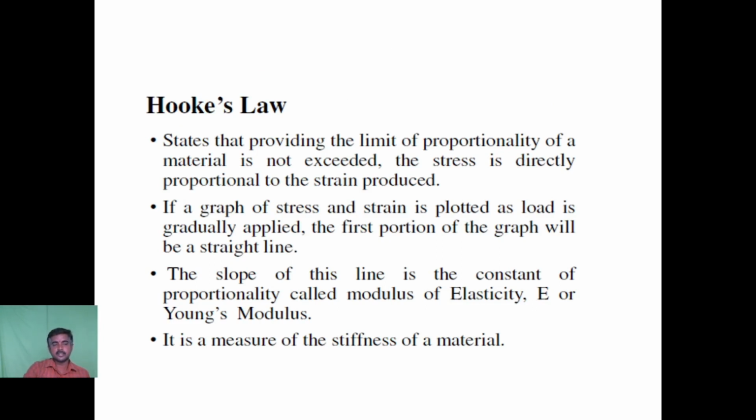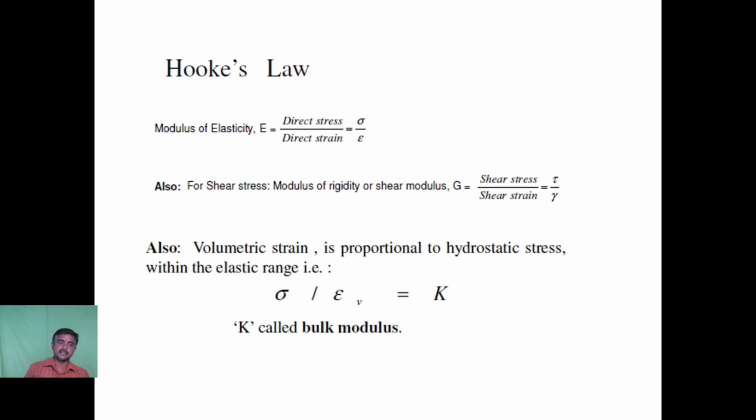It is normally used to measure the stiffness of the material. It denotes the ability of the material to withstand deformation. When the load is applied, the material undergoes deformation. Because of the cohesion between the molecules of the material, it resists the deformation, and that denotes the stiffness of the body. So Hooke's law is normally employed to measure the stiffness of the material. Modulus of elasticity E is equal to direct stress divided by direct strain. We denote stress by sigma and strain by epsilon.